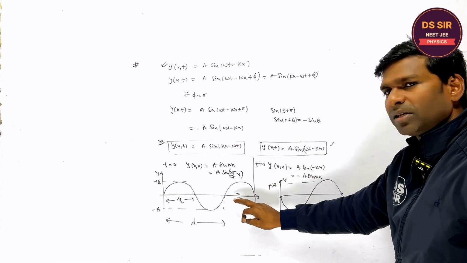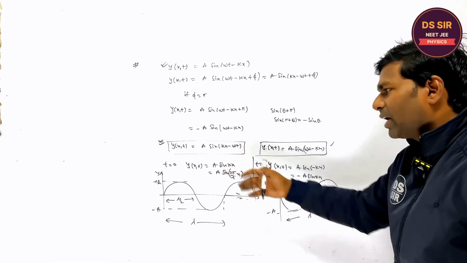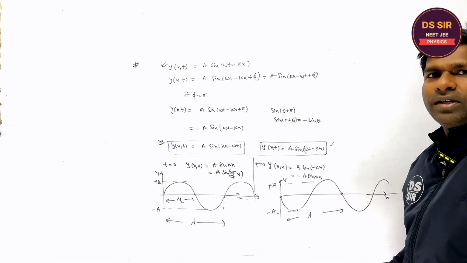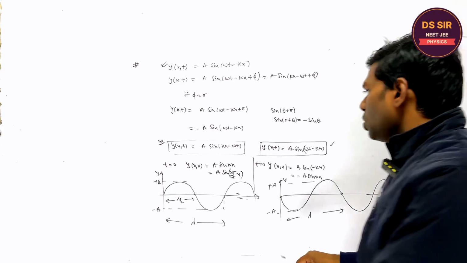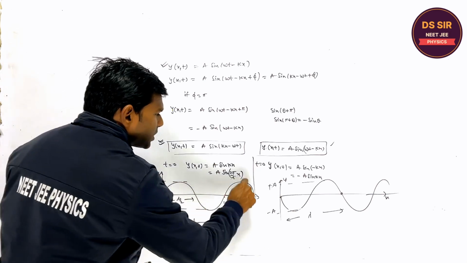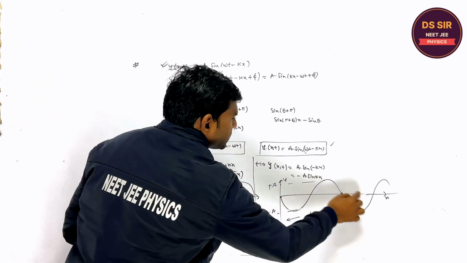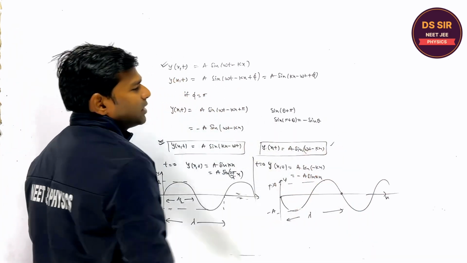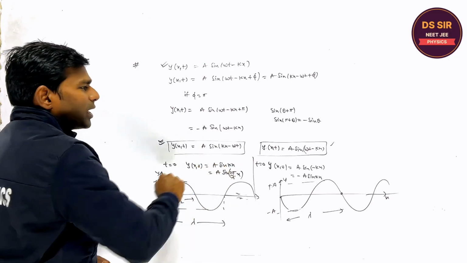In this wave, the phase phi is ahead with this wave. Is it clear or not? So if you are writing a sine kx minus omega t, its snapshot is like this, and its snapshot is like this if it is omega t minus kx. But both are correct.